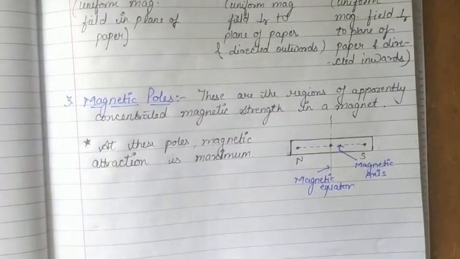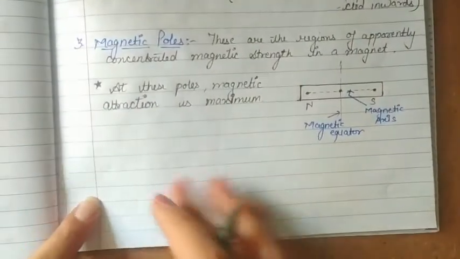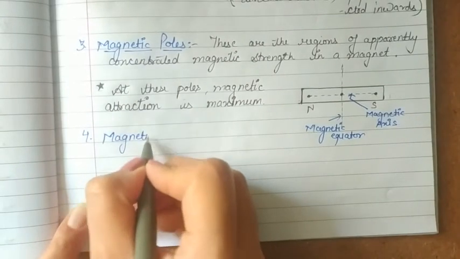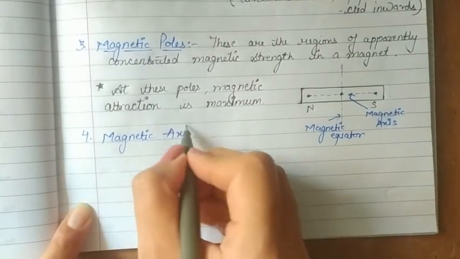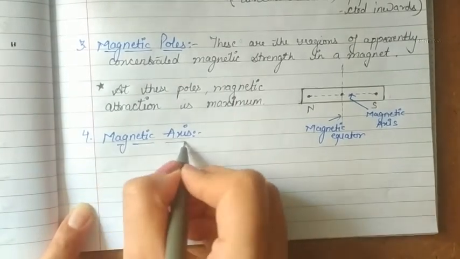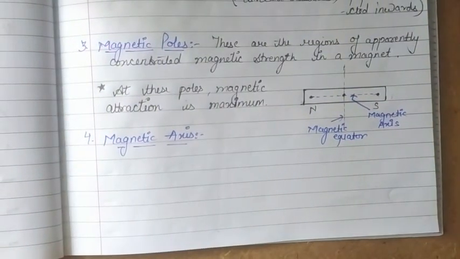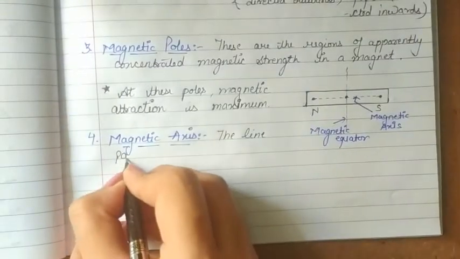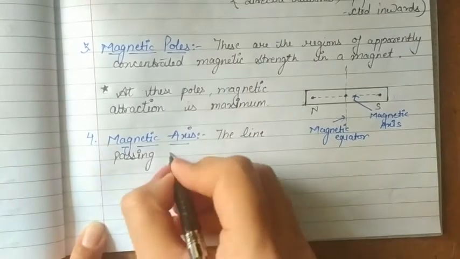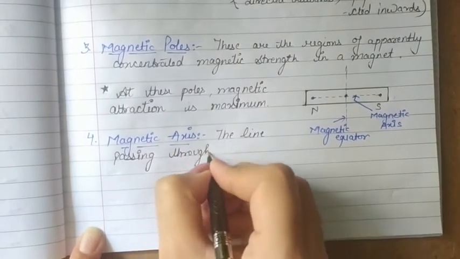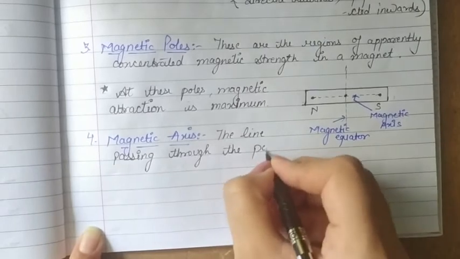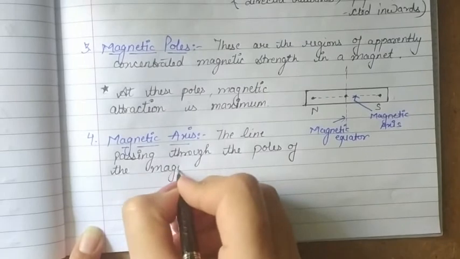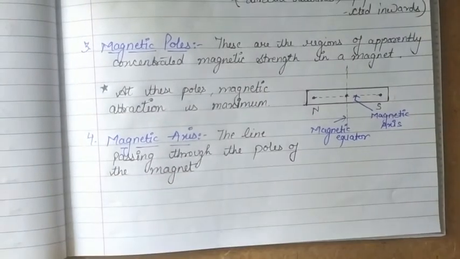First is magnetic axis. According to our numbers, it is the fourth one. We can define magnetic axis as the line joining, or the line passing through, the poles of the magnet. The line passing through the poles of the magnet is called the magnetic axis. This is the magnetic axis.